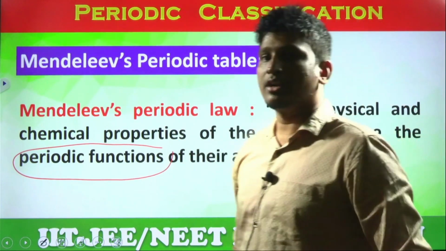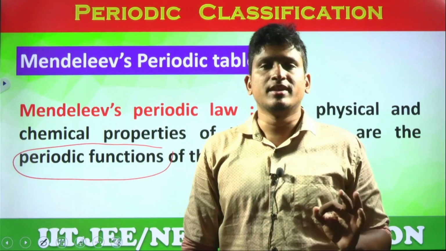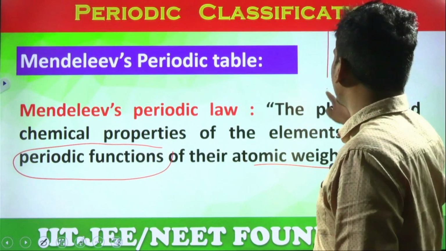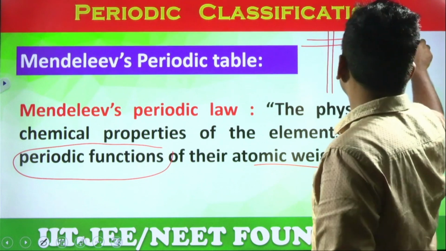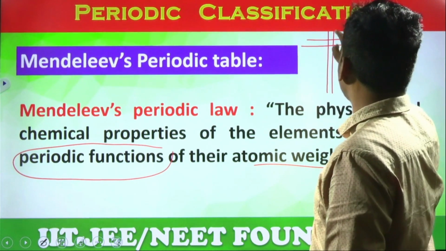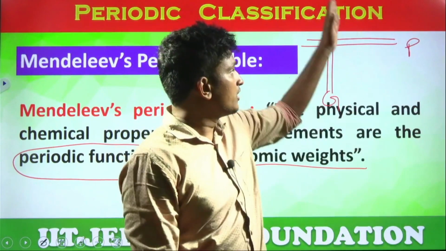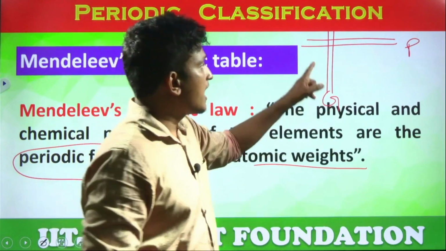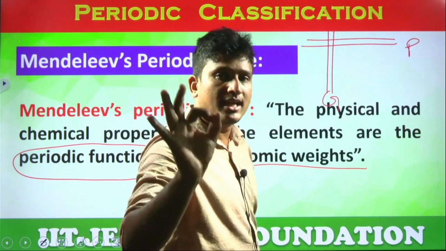What is the meaning of periodic function? You know, students, what is that meaning? Mendeleev classified the elements into groups and periods. These are groups, top to bottom, and these are periods, left to right. These are periods and these are called groups. How did he classify the elements? Based on groups and periods. And he said the elements present in the same group have similar physical and chemical properties.